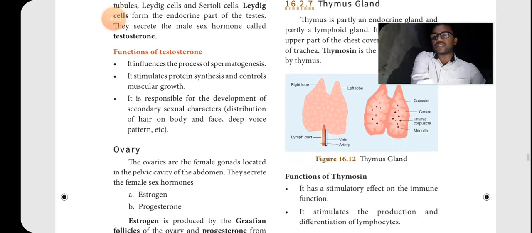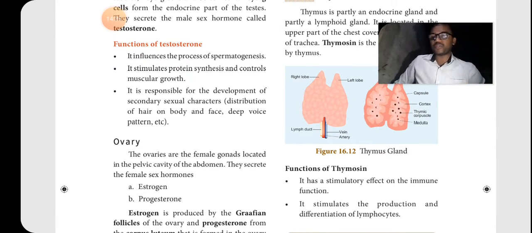Functions of thymus: it is present just above the heart. Functions of thymosin, that is 2 points, so it can be asked in a 2 mark question. So in the book inside part, all the physiological effects of 5 important plant hormones. Then thyroid, we cannot say it is important, but even so we can expect some questions. Thyroid, pancreas, adrenal, these are very long questions.